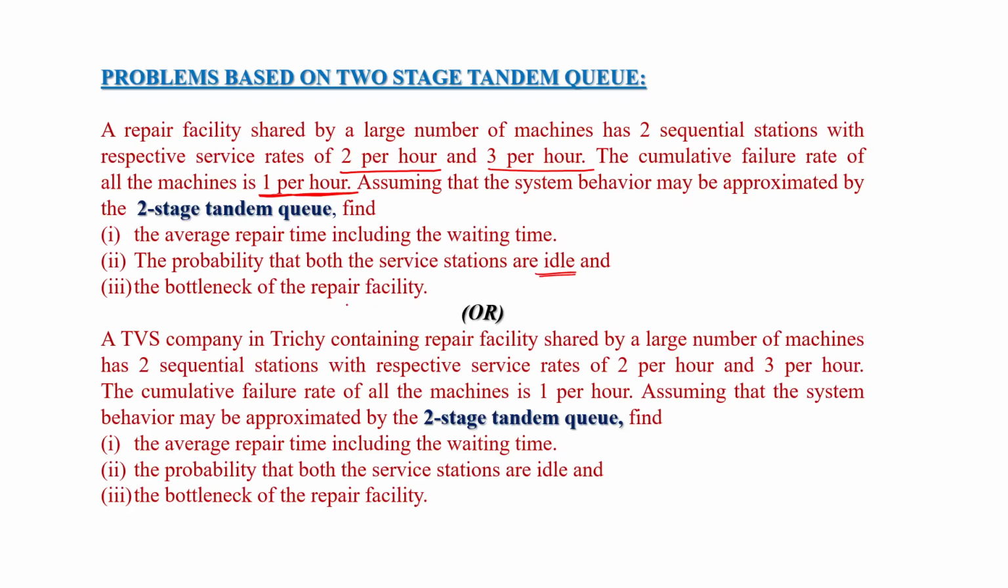Then find the bottleneck of the repair facility. Similarly, the question can be rewritten as: a TVS company in Trichy containing a repair facility shared by a large number of machines has two sequential stations with service rates of 2 per hour and 3 per hour. The cumulative failure rate of all machines is 1 per hour. Assuming the system behavior may be approximated by the two-stage tandem queue, find the average repair time including the waiting time, the probability that both the service stations are idle, and the bottleneck of the repair facility.